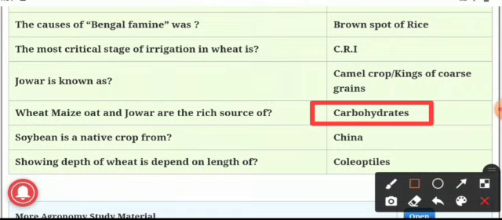And next question. Soybean is a native crop from, we all know, China or Eastern Asia. This is the native crop of soybean. Next, the sowing depth of wheat depends on the length of the coleoptile, and thus dwarf wheat has a sowing depth of 5 to 6 centimeter.